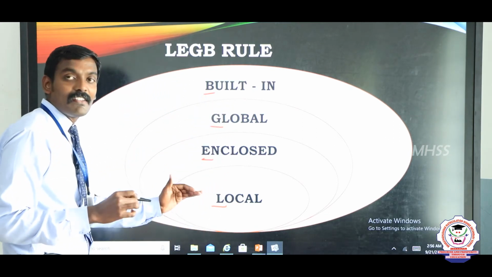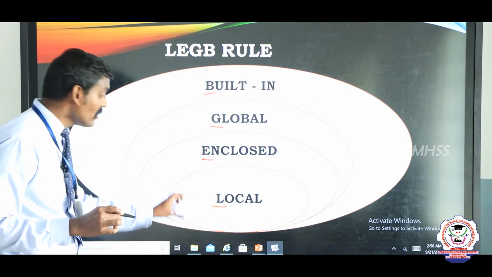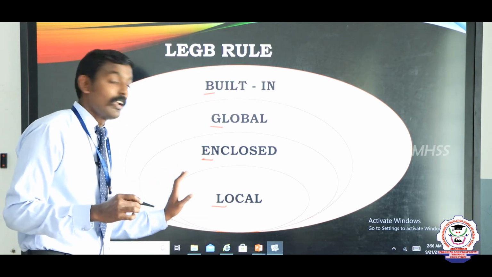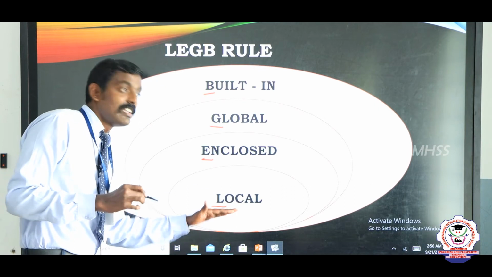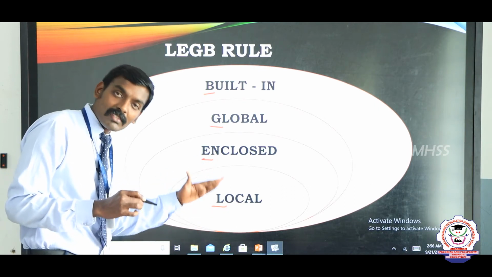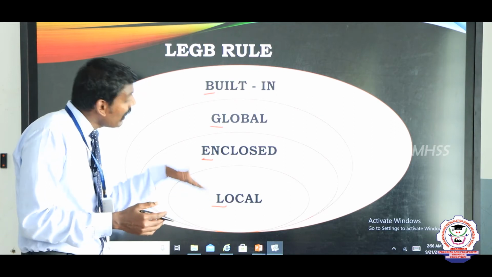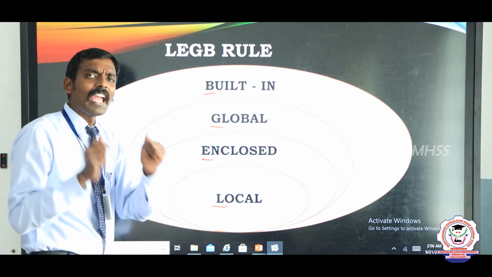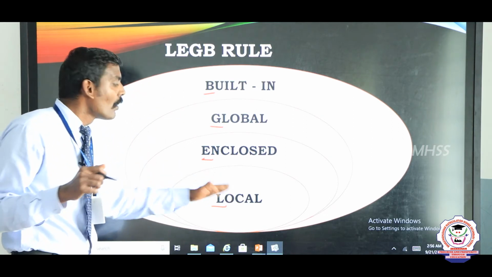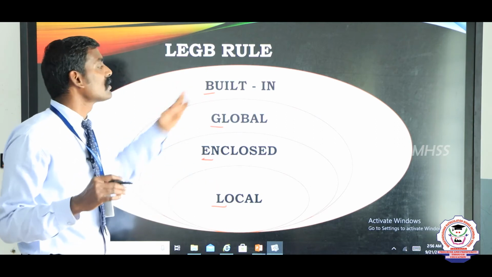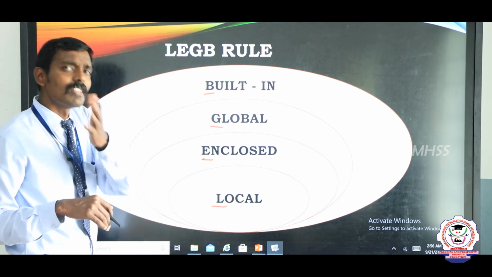How can you identify? We focus on the local scope first, and if the variable is present and has a value, you can use it in the local scope. Otherwise, you move to enclosed. How can you identify which is local, enclosed, global and built-in? Very simple.